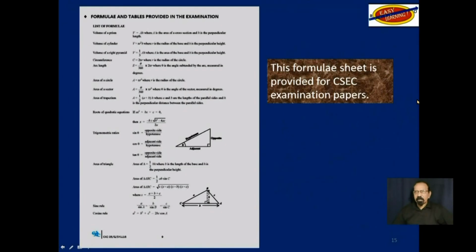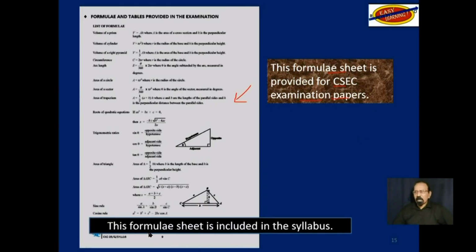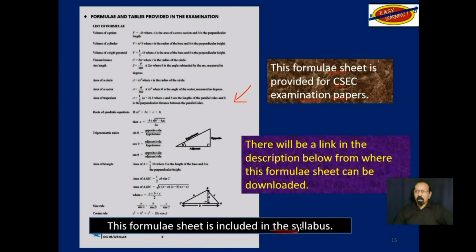This is just a reminder that this formula sheet that you see on the left here is provided for the CSEC math examination papers. That sheet is included in the syllabus. However, you can also find it at the link in the description below from where it can be downloaded.